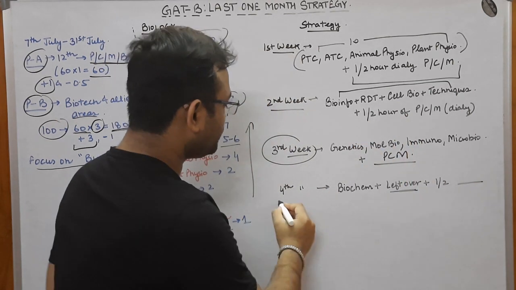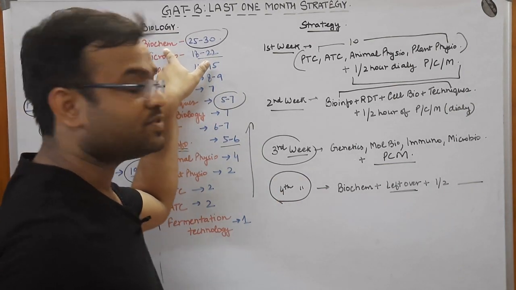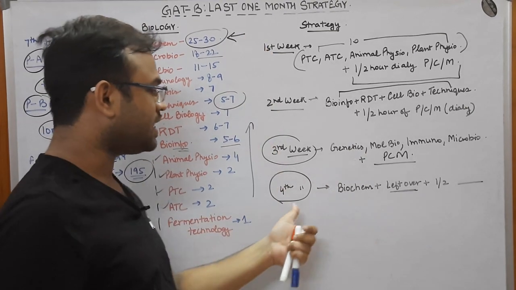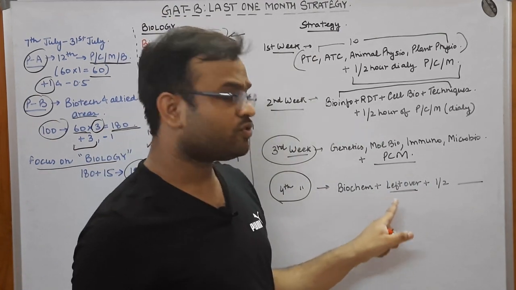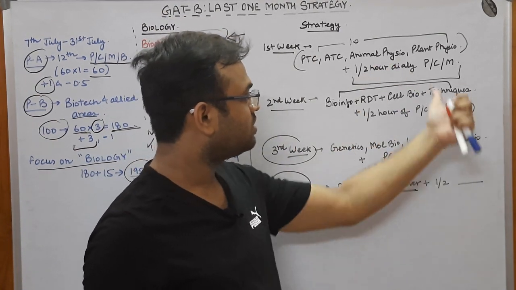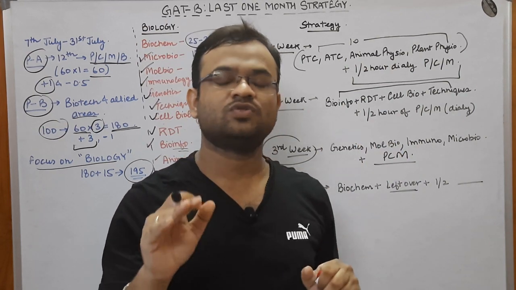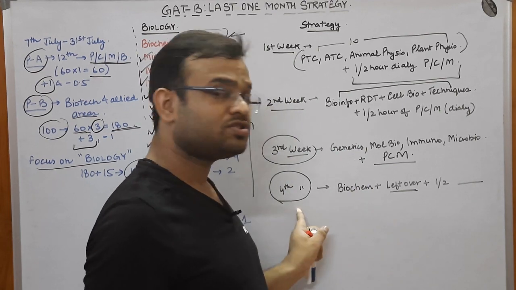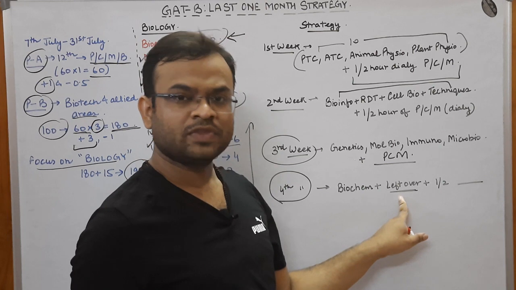Now coming to the fourth week, what would I have done? I am now only left with biochemistry. So I did this deliberately because there would be portion that I would not have completed during these 3 weeks. If there is some portion that you were not able to complete in the previous 3 weeks, when you are reaching the fourth week, you can take up those topics and cover it here.